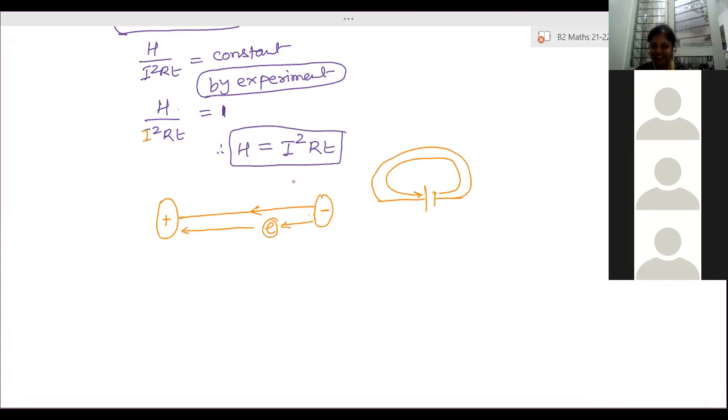Okay, ma'am. Is it not stored as kinetic energy? Kinetic energy is only another name. We have given it a special name, electrical energy, because it is possessed by electrons. Okay, ma'am. That special name is given to that kinetic energy as electrical energy. Clear? Able to understand this point?